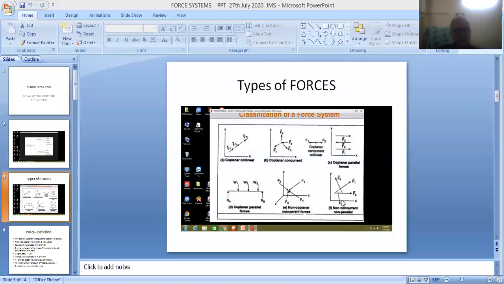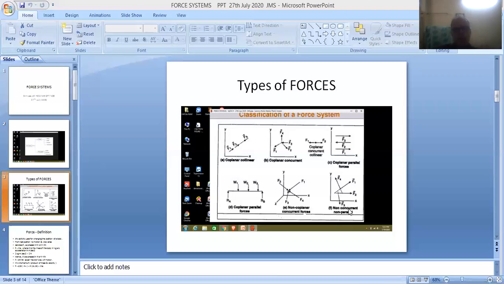And friends, as per the configuration given in this particular diagram, this particular sketch, all the forces are lying in the same plane. So maybe they can be called coplanar forces. But that is not under consideration. Here we are concentrating on these two points.